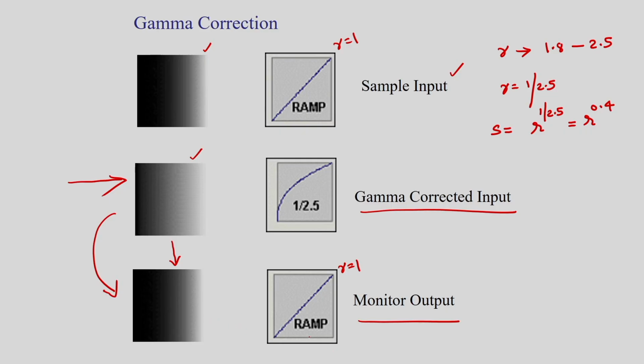The output is nothing but gamma equal to 1 corresponding to this. And one thing is important: different monitors have different settings, which means gamma will be different for different monitors. So this is the concept of gamma correction. I can give some examples of gamma corrections.